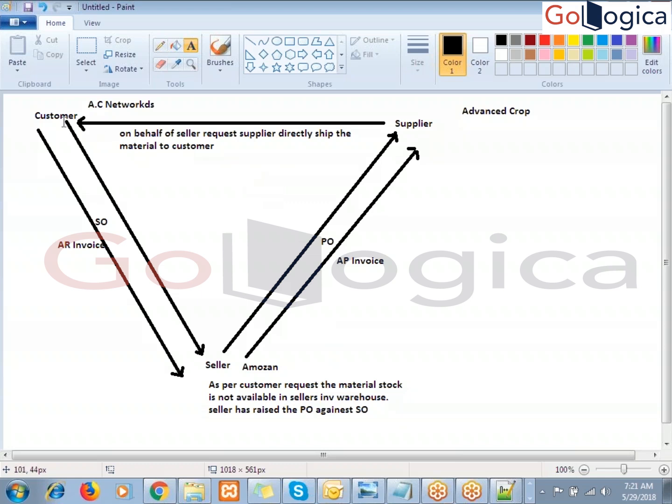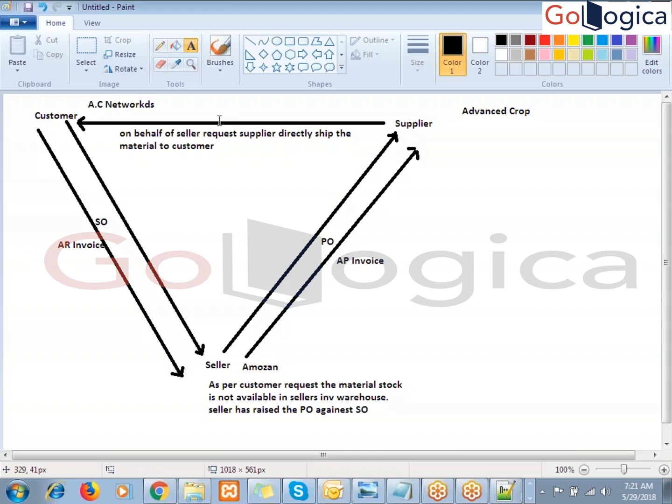Nothing is impossible here. It is simply that the customer placed the order with the seller. The seller doesn't have the stock of that specific material. So he is going to raise the purchase order against the customer sales order to the supplier. The supplier checks that purchase order and ships the material to the customer.